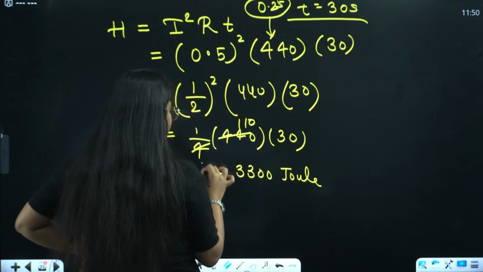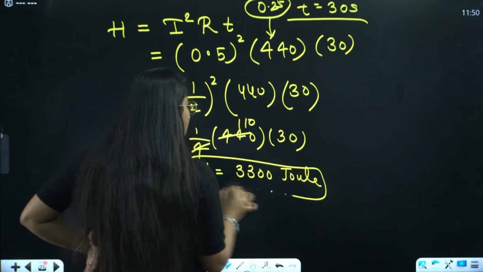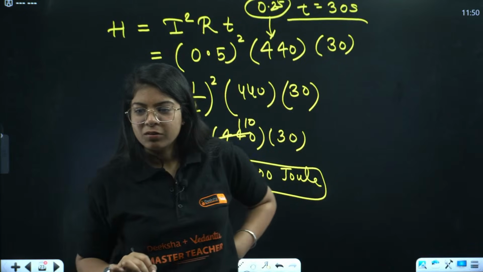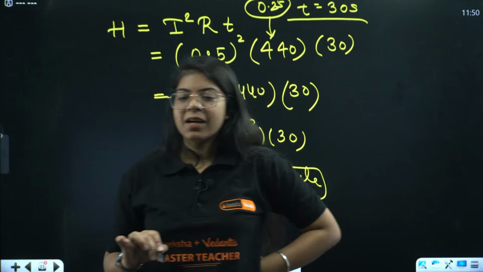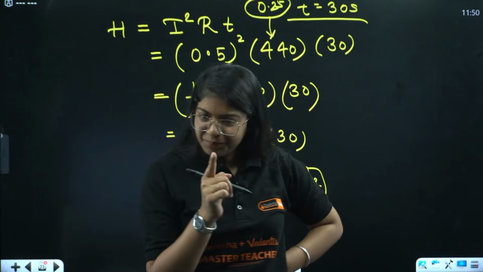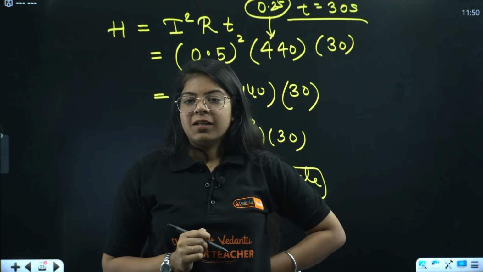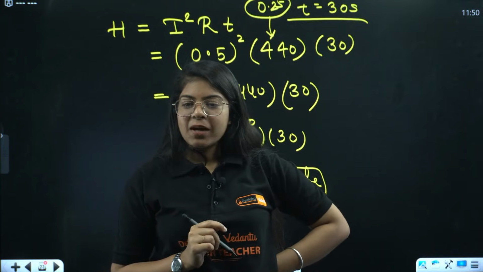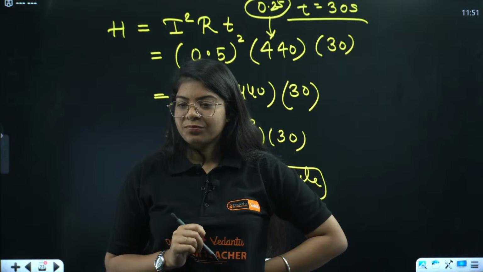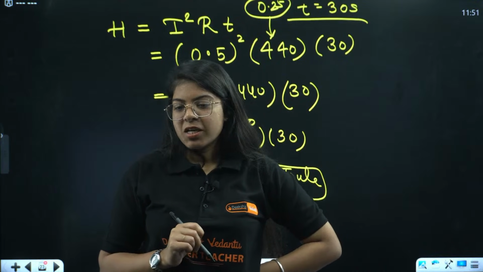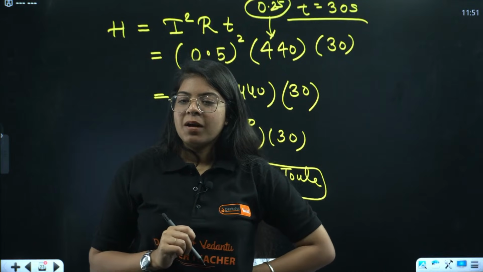Very good everyone. Great. All of you are really smart. 3300 joule. Priyanshi, Shivani, Sudhanshu. Welcome back, Sudhanshu. How are you? Yes, Sharma ji, Ramesh, ma'am.